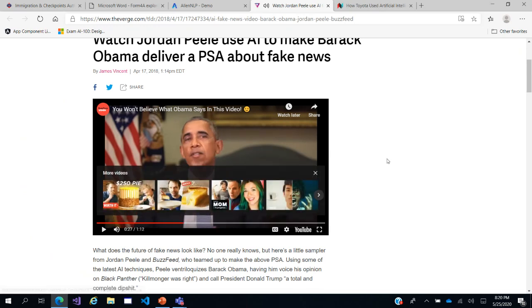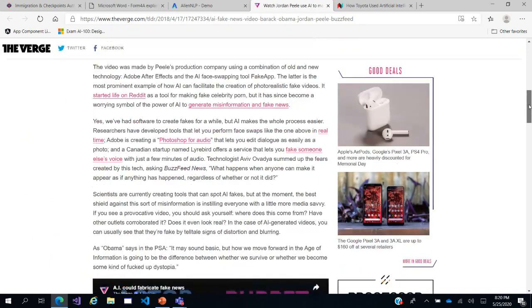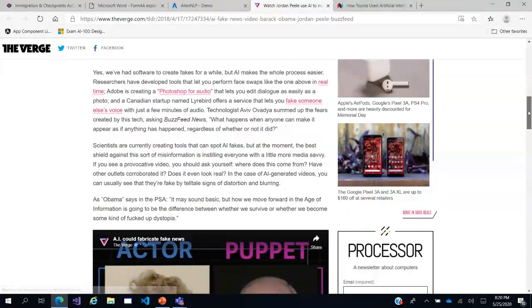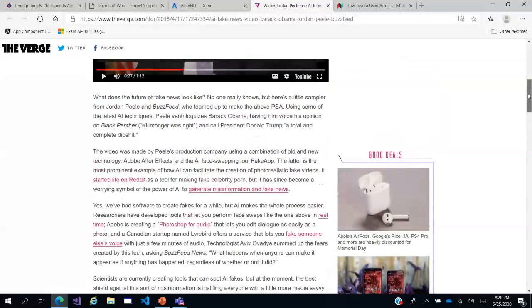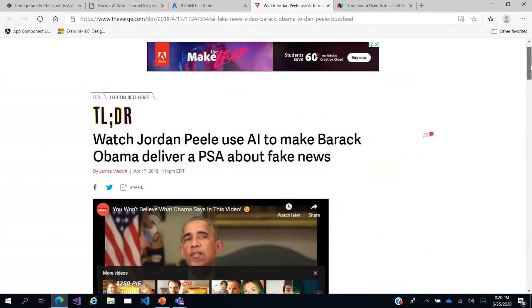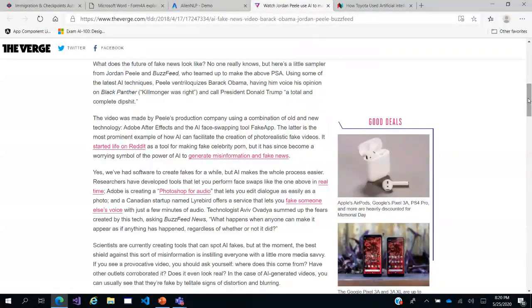So you see the video got Barack Obama to say that President Trump is a total and complete dipshit. So this was something, how it can be photoshopped and could be used for kind of misrepresenting someone, for war mongering, for news mongering, for gossip mongering, misinformation, right?